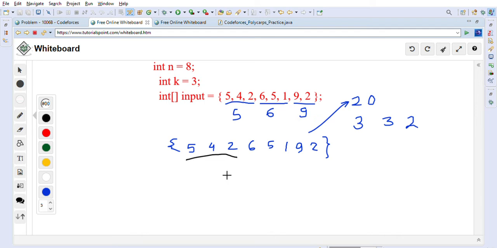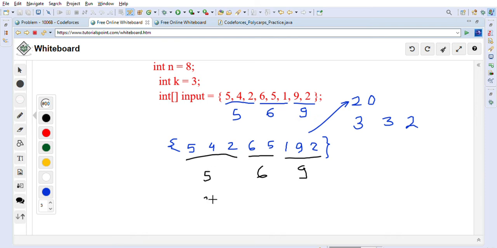For example, if he first chooses 3, he gets a profit of 5 again, right? Now instead of this 3, he can choose this 2 also. Still he will get profit 6 here. And if he chooses this 3 on the third day, still he will get profit 9. So the total profit is again 20: 5 plus 6 is 11, plus 9 is 20, but the number of problems he solved per day is different.